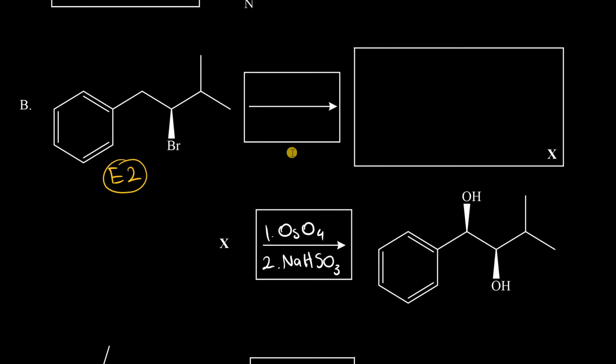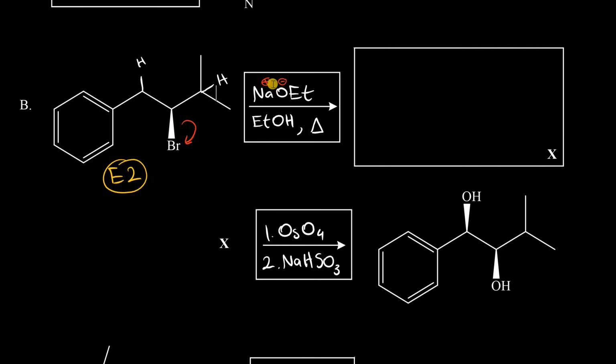Now, characteristically, E2 reactions must involve a strong base that is generally non-nucleophilic. One such base is sodium ethoxide, which can be abbreviated like this. And by convention, the reaction occurs in the conjugate acid, ethanol, the polar protic solvent, and just to ensure that elimination occurs, we can apply heat as well. Now we need to be really careful with this because this is an E2 reaction, and we know the leaving group leaves, and we know the base can come in and pluck off adjacent hydrogens.